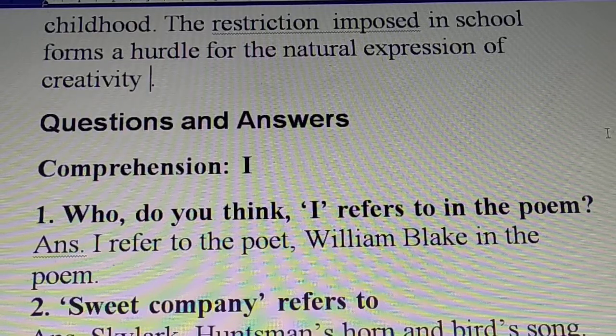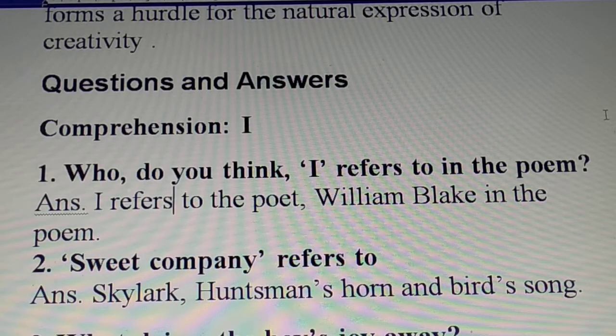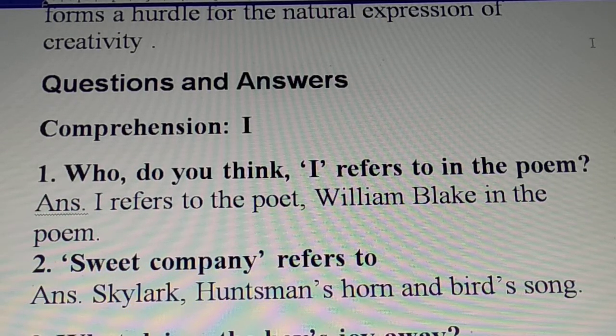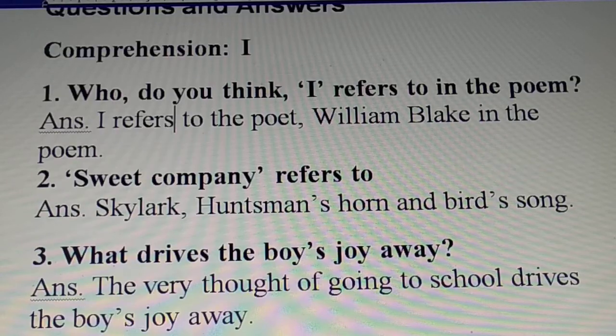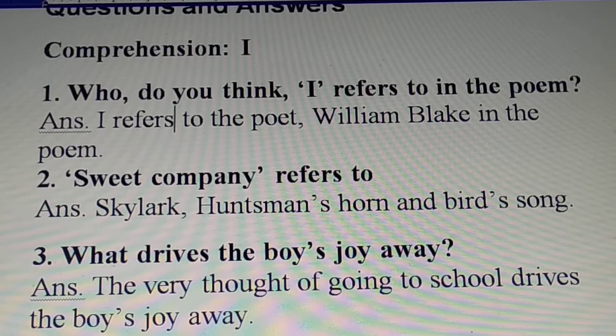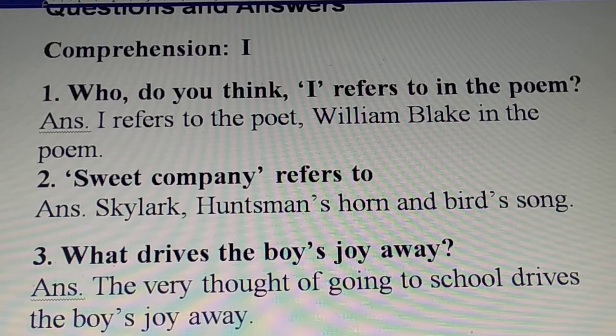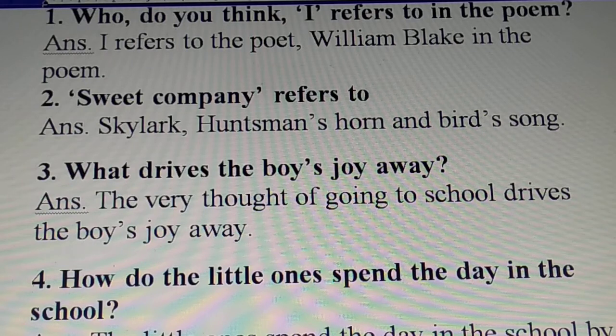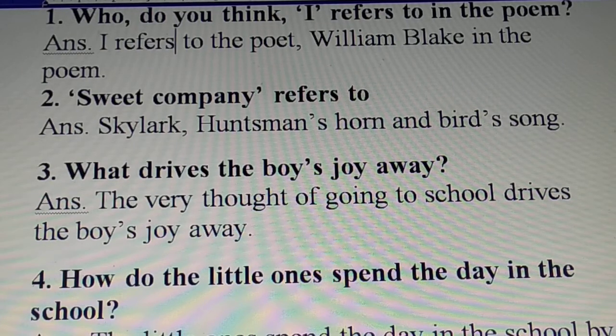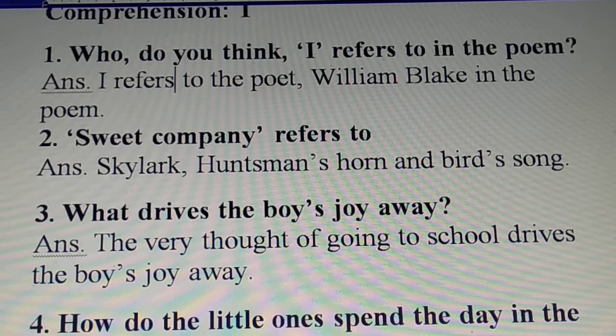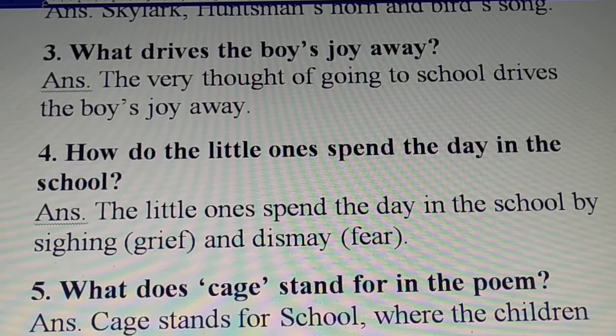Okay, comprehension 1. Who do you think I refers to in the poem? I refers to the poet William Blake. Sweet company refers to skylark, huntsman's horn and bird's song. What drives the boy's joy away? The very thought of going to school drives the boy's joy away. How do the little ones spend the day in the school? The little ones spend the day by sighing, that is grief, and dismay, that is fear.